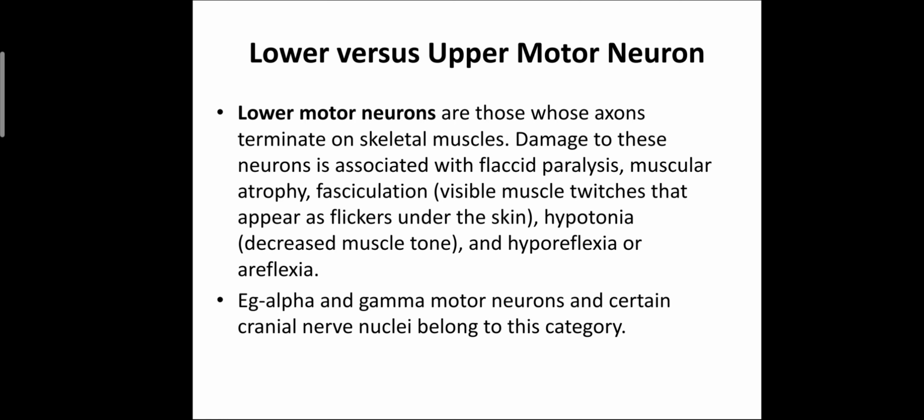So lower motor neurons are those whose axons terminate on the skeletal muscles. Damage to these neurons is associated with flaccid paralysis, flaccidity, muscular atrophy and fasciculation.